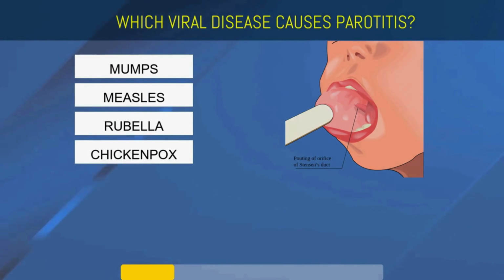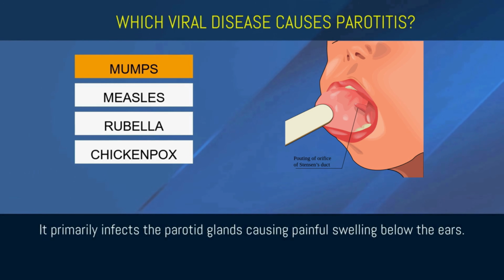Which viral disease causes parotitis? Mumps, measles, rubella, or chickenpox? Mumps. It primarily infects the parotid glands, causing painful swelling below the ears.